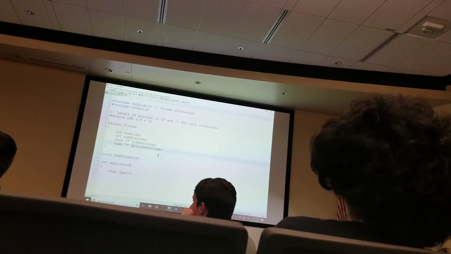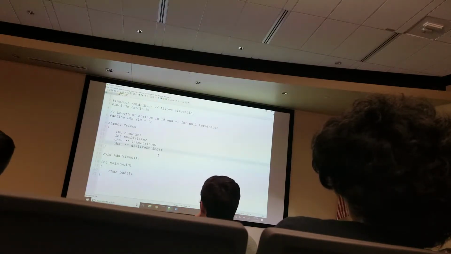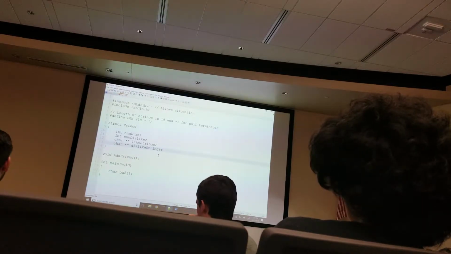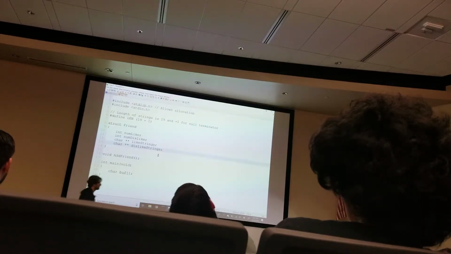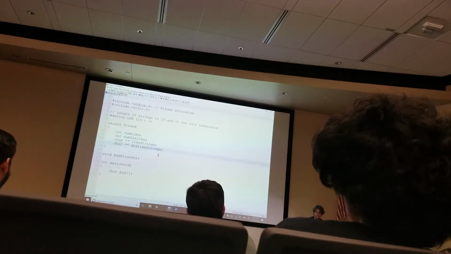Yeah, what's up? So can you sort of explain the double asterisk? Does that just mean a pointer that points to a pointer? Yeah. And so let's go ahead and do this pictorially, because this is going to be really confusing the first time you see it, which is now. And it's going to be confusing probably the 10th or 11th time you see it as well. But hopefully you'll be a little less confused then than you are right this instant. And it'll be because of my amazing drawing skills.